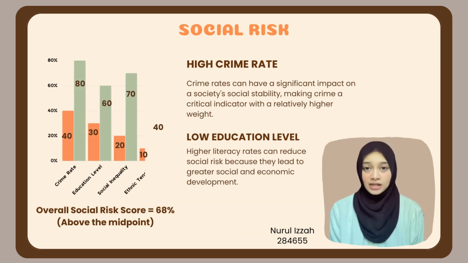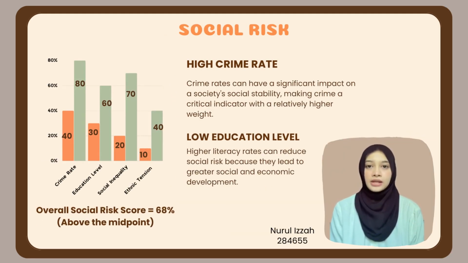The Philippines has a calculated overall social risk score of 68, which is above the midpoint and indicates a moderate level of social risk. This score suggests that the country faces significant social challenges that require attention and proactive measures. The Philippines' social risk indicators are crime rate, education levels, social inequality, and ethnic tensions. High crime rates can negatively impact the country's economy by reducing investor activity, which can lead to a reduction in economic growth and job opportunities.